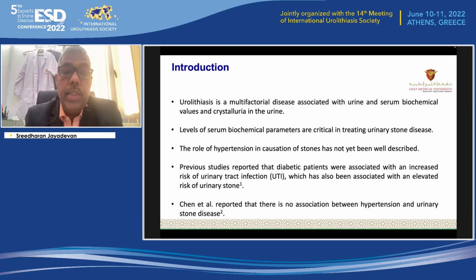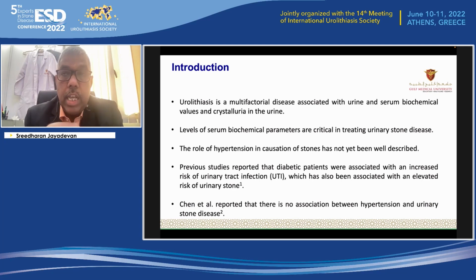So the levels of serum biochemical parameters are critical in treating urinary stone patients. And the role of hypertension in causing urinary stones is not yet well described. So few studies are there still. Previous studies have reported that diabetes is associated with urinary tract infection and is also associated with urinary stone diseases.